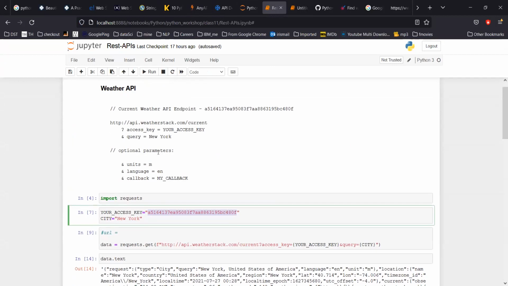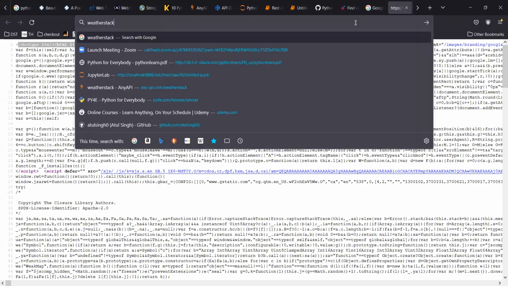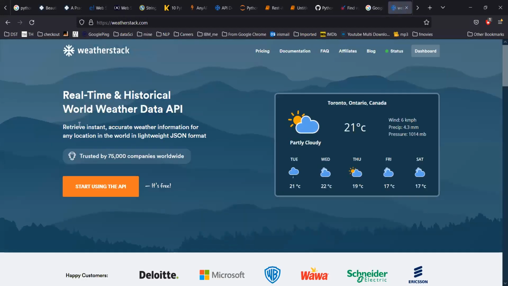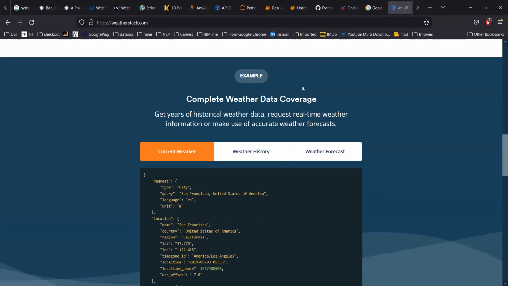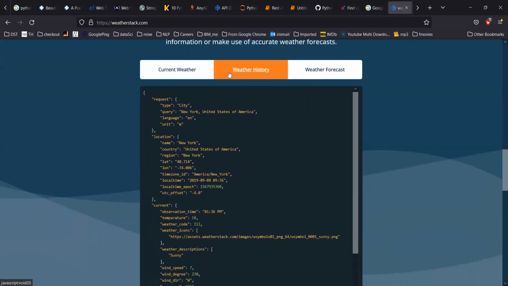So this site, the weather stack site, obviously, if I go to weatherstack.com, I see it's an API only. You can see the current weather, weather history, and weather forecast as well.